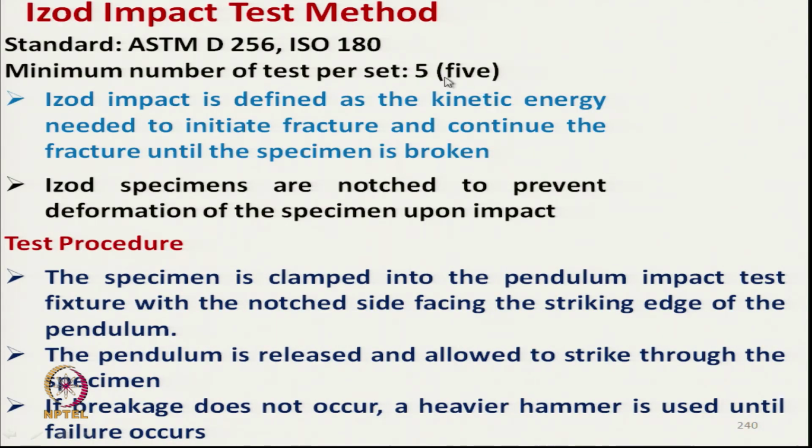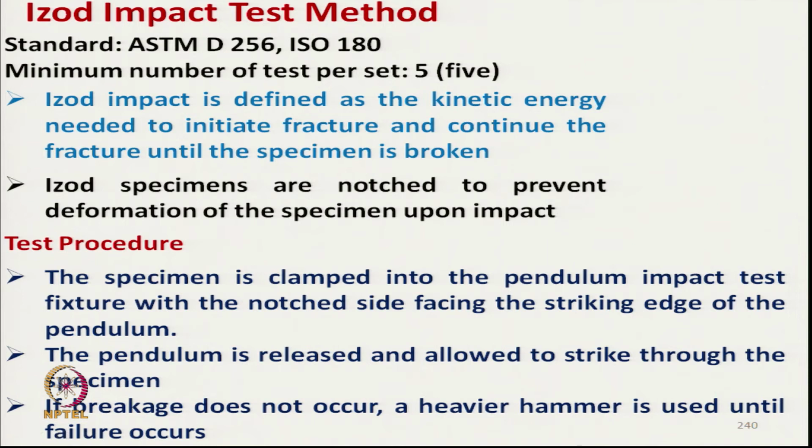IZOD is as per ASTM D256 or ISO 180. The IZOD impact is defined as the kinetic energy needed to initiate fracture and continue the fracture until the specimen is broken.